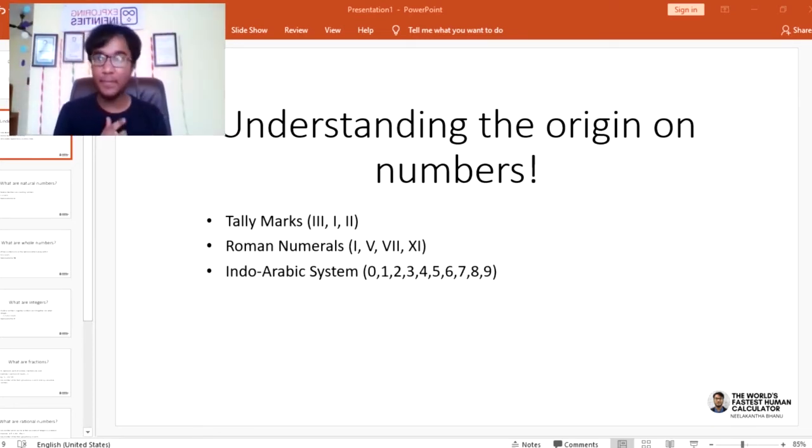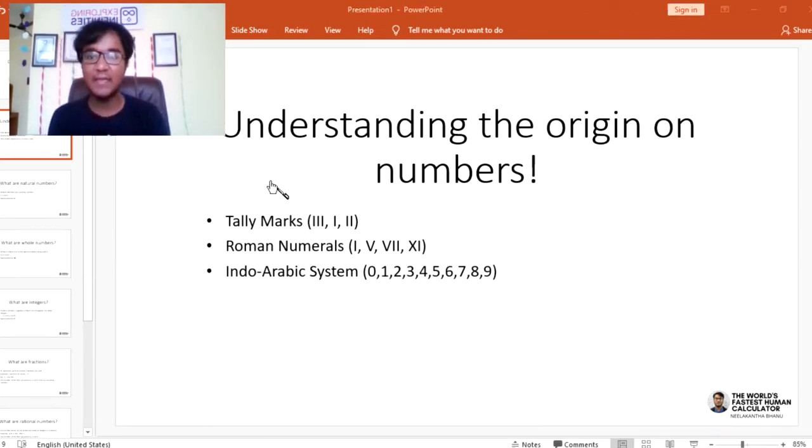So in tally marks, what do we do: 1, 2, 3, 4, and for the 5th we cross it like this. As I mentioned here, the tally marks were a very common way in which people looked at these things.